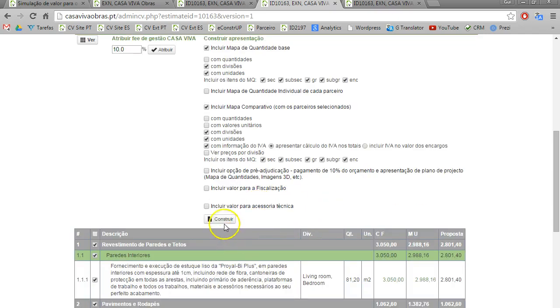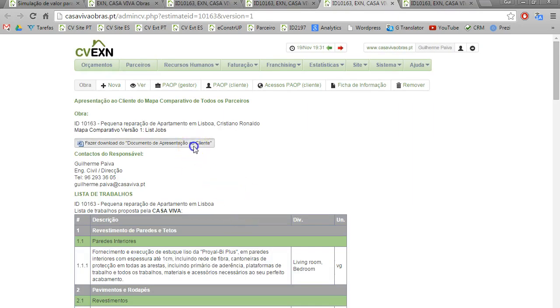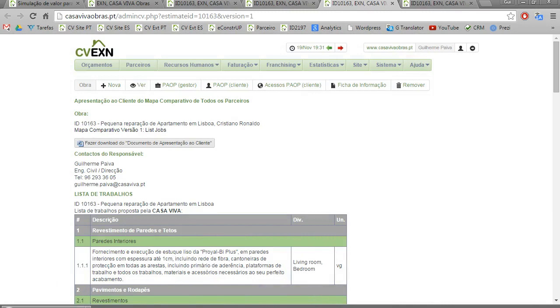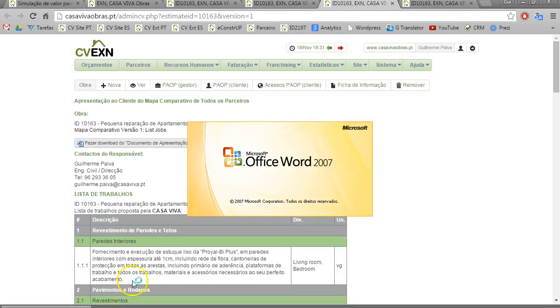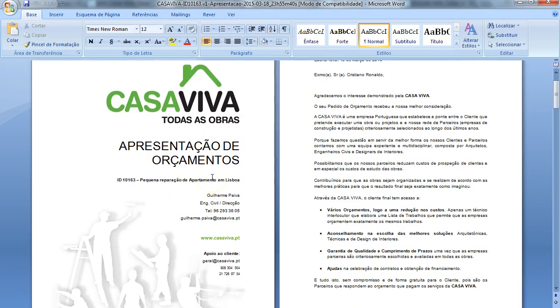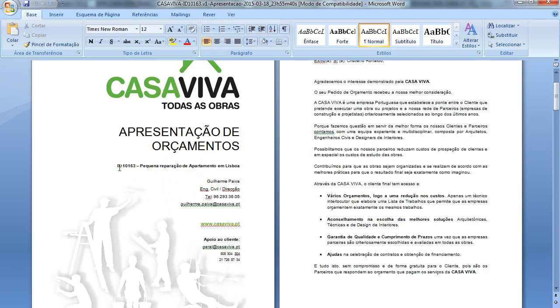But right now, I'm not going to choose anything of this. I'm just going to build a presentation to the client. So this is going to make a presentation in Word. Why is it in Word? So I can manipulate it very easily if I need. Normally I don't need to, but we can see here this presentation is automatic.